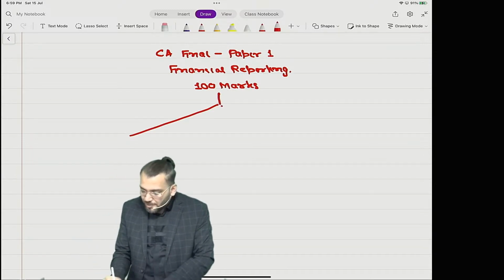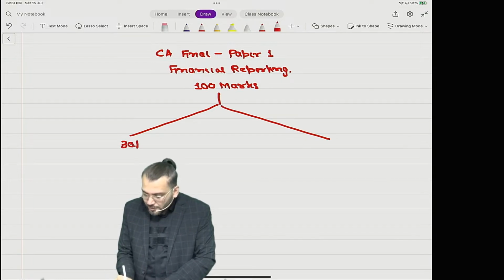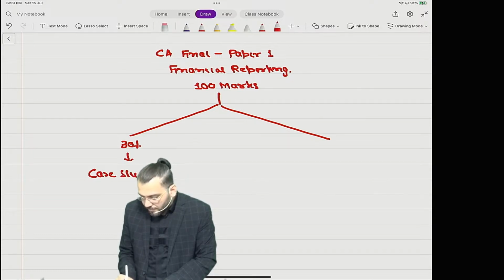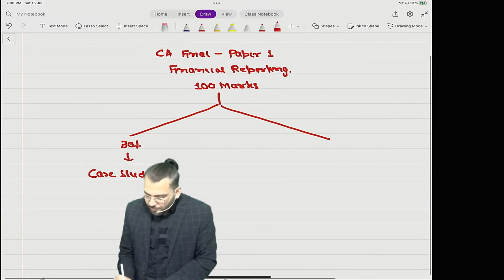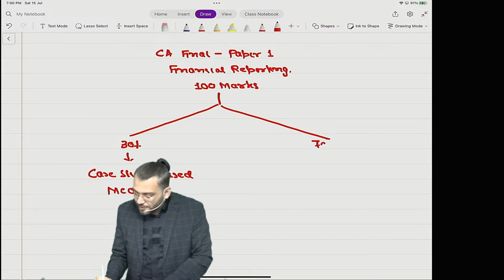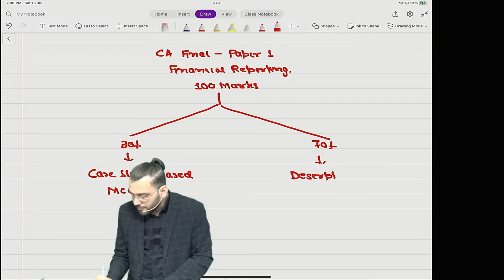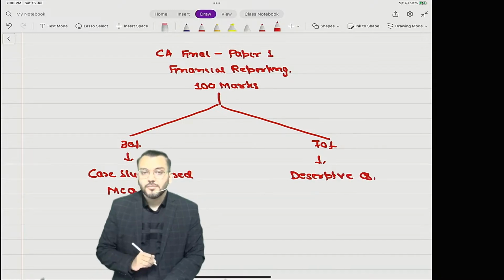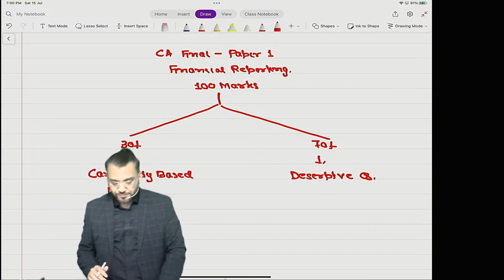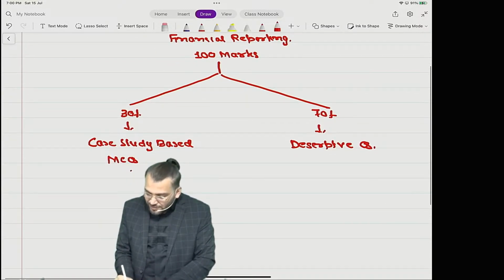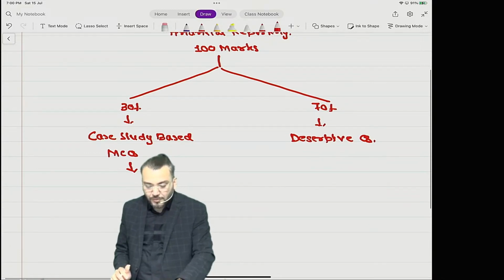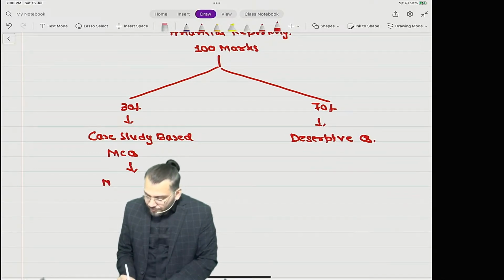Now, as far as the syllabus is concerned, one thing: this entire paper has been divided into two parts. 30% will be case study based MCQ questions, and 70% will be descriptive questions. Now, in these case study based MCQ questions, there will be no negative marks.